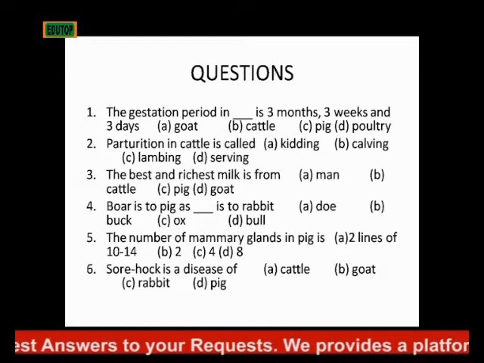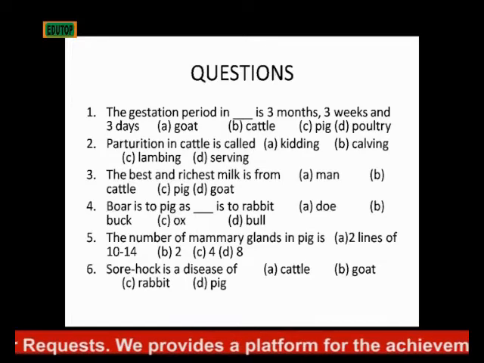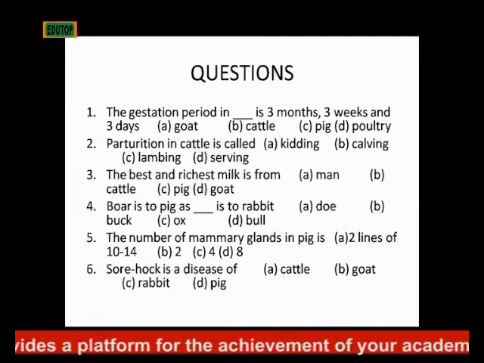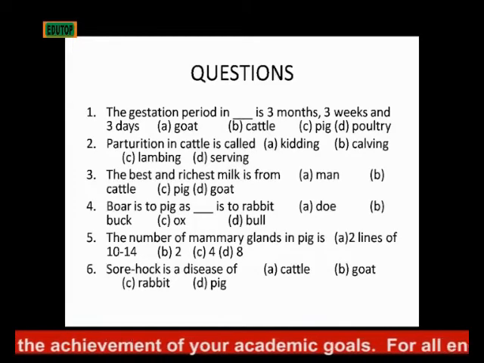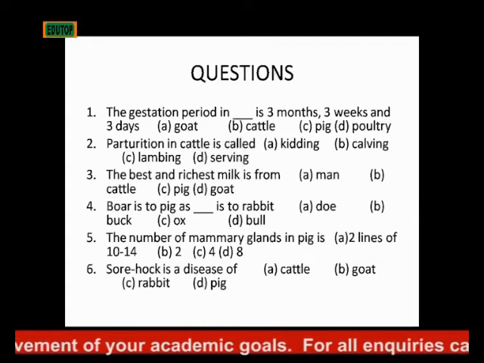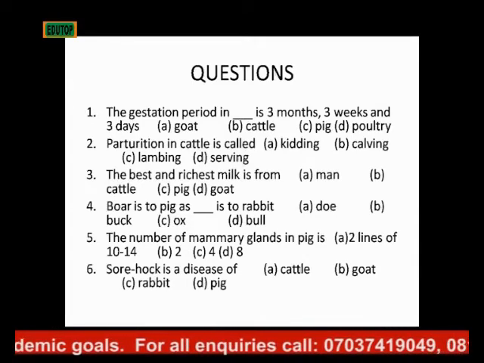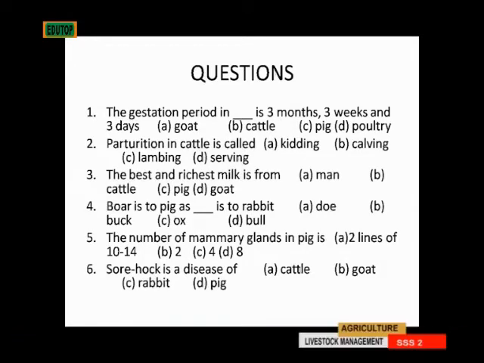Number 4, boar is to pig as dash is to rabbit. A, doe, B, buck, C, ox, D, bull. Number 5, the number of mammary glands in pig is dash. A, 2 lines of 10 to 14, B, 2, C, 4, D, 8. Number 6, sore hock is a disease of dash. A, cattle, B, goats, C, rabbit, D, pig.